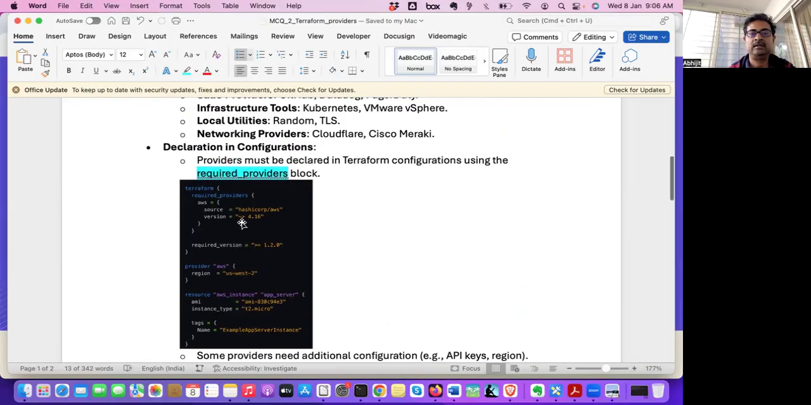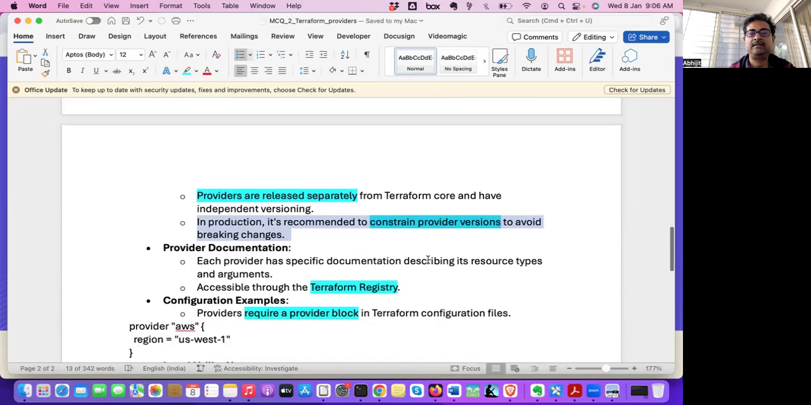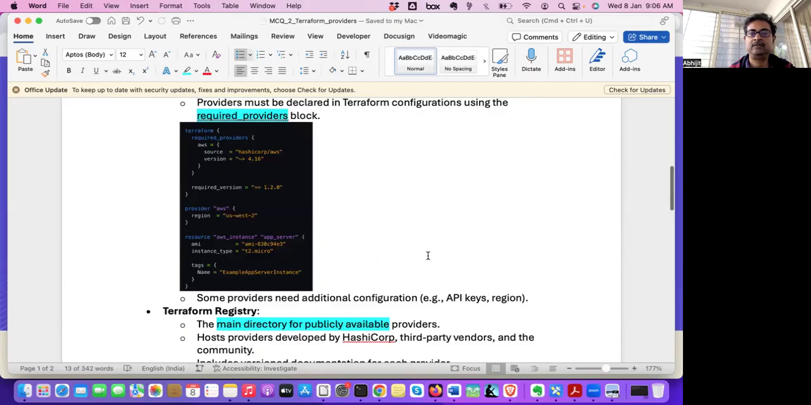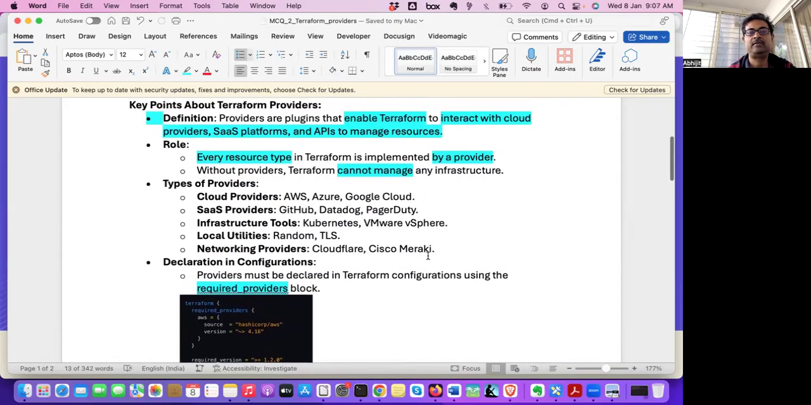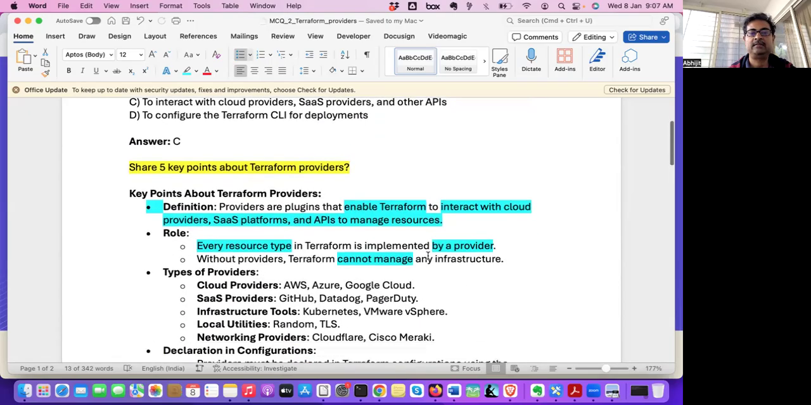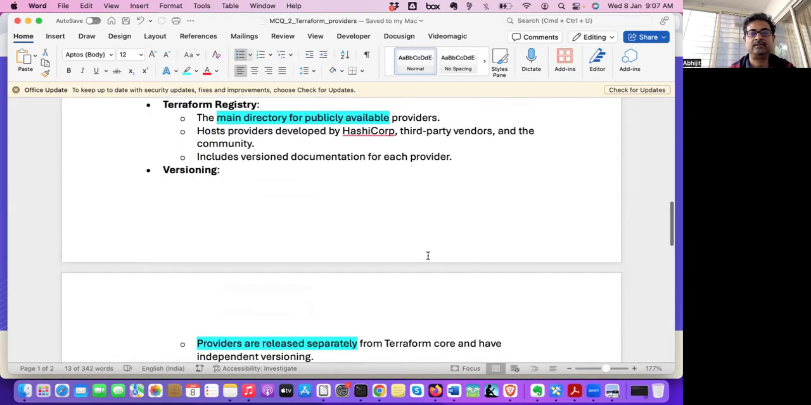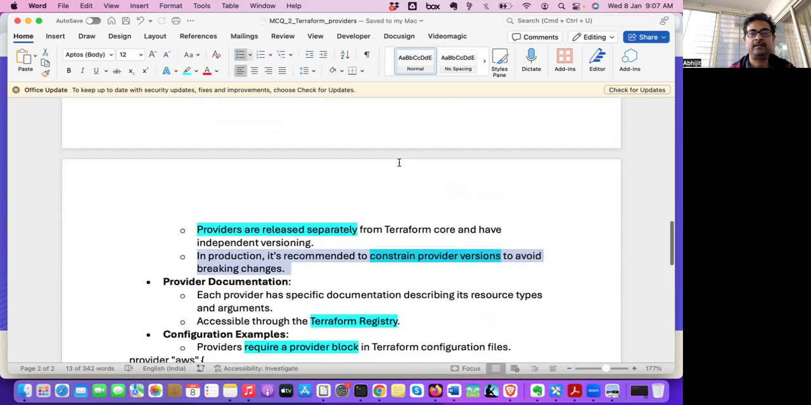So we are using a pessimistic constraint operator, where we are saying that the version will be ~> 4.16. That means it can be 4.16, 4.16.1, or 4.17, but it cannot be 5.0, the next major version. So 4.16 onward and less than 5.0. That's the pessimistic constraint operator.